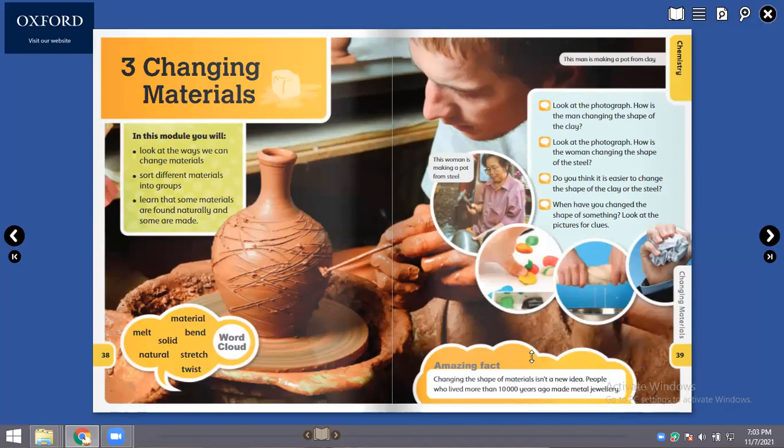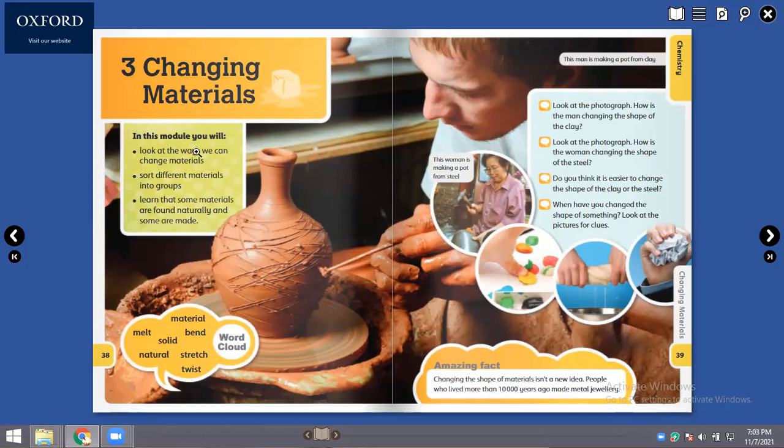These were all properties of material. And as for materials, we have wood, paper, plastic, rubber, iron. So these were all materials. In this class, we have the topic named changing materials.